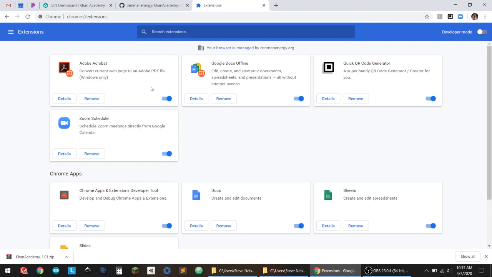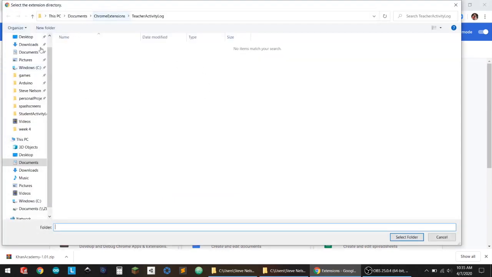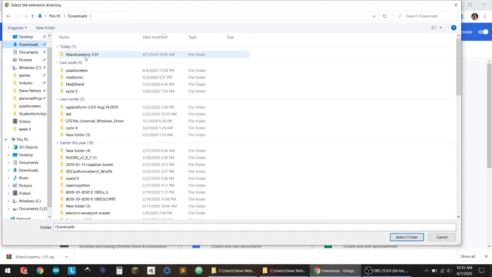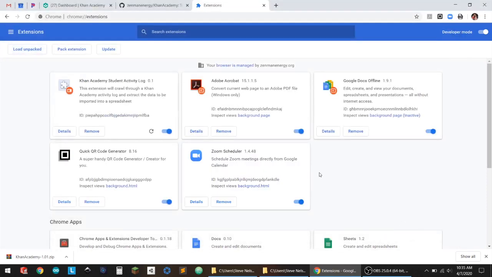And what you're going to need to do is turn on developer mode. When you turn on developer mode, it's going to give you some new buttons over here on the left. So click on load unpacked, and you're going to go to that downloads folder that you just created. We're going to do the student activity log first. So click on the student activity log, and then just choose select folder. What's going to happen is you're going to see a new box here that's going to say Khan Academy student activity log. This version number currently is wrong.